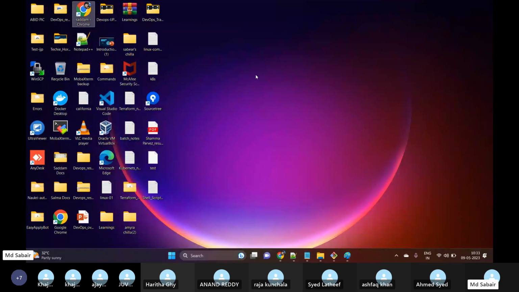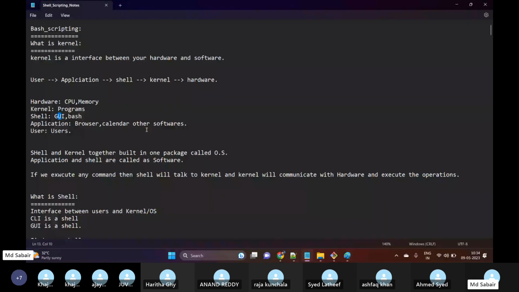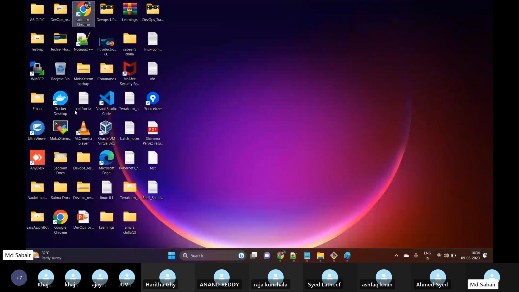Okay, and then we have our applications. For example, what applications do we have on Windows? We have Chrome, we have Docker Desktop, we have Ultra Viewer. We have some PDF, we have Word. All these are different applications which are available in my Windows machine.